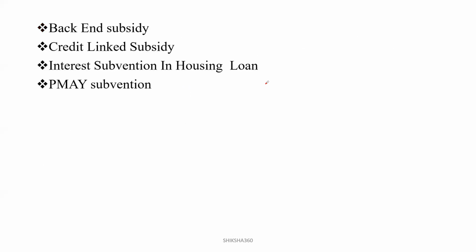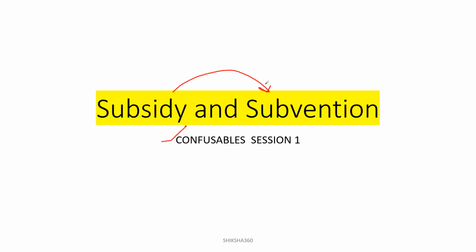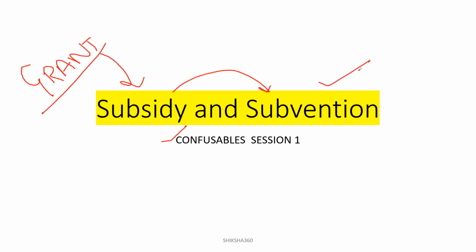Later on, we will also discuss the meaning of back-end subsidy, credit-linked subsidy, and interest subvention in housing loans or PMAY subvention. Clear? All these things we have to discuss, the meaning of these words in loans, one by one. First of all, we will discuss the meaning of subsidy and subvention. Sometimes many persons have asked, what is the difference between grant, subsidy and subvention?